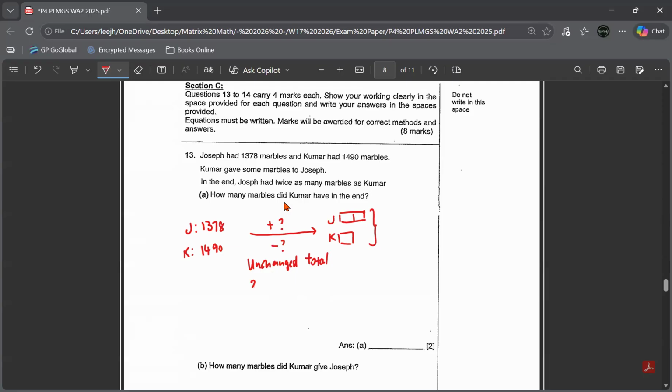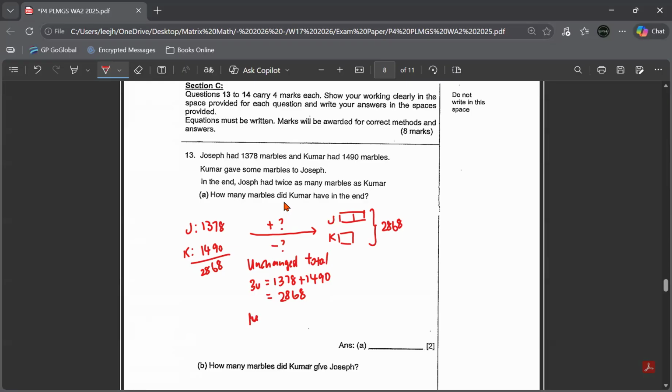We find the value of 3 units by taking 1,378 plus 1,490 because the total remains unchanged, which is 2,868. Here at first also 2,868. They just redistribute the marbles between themselves.